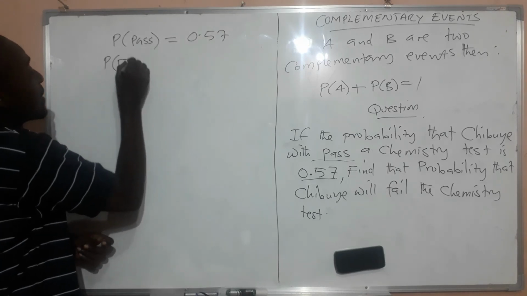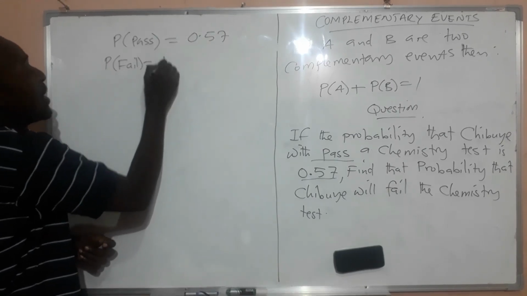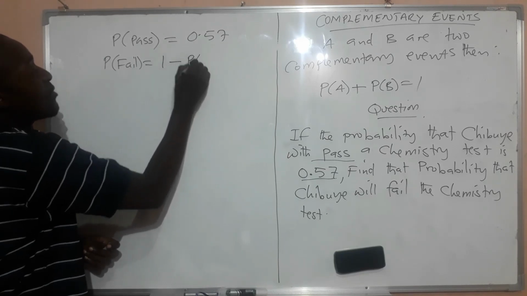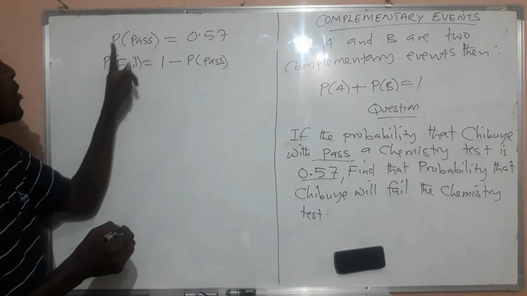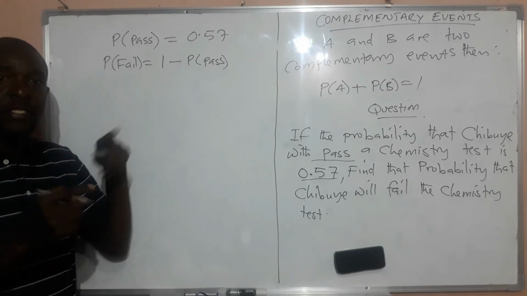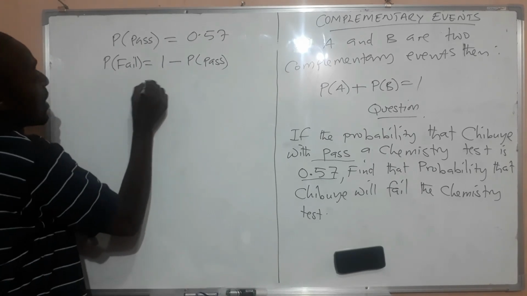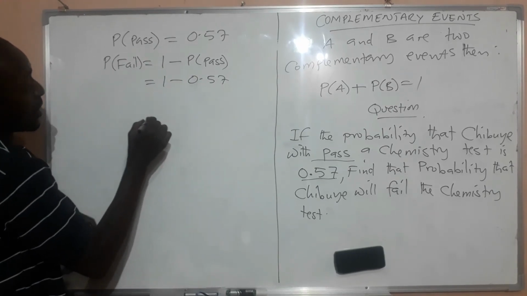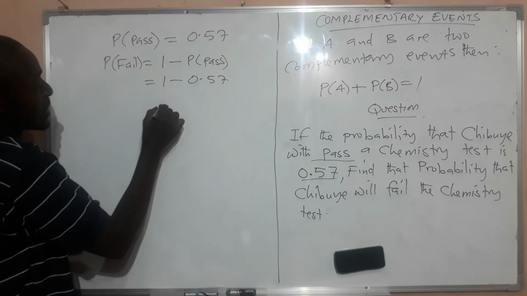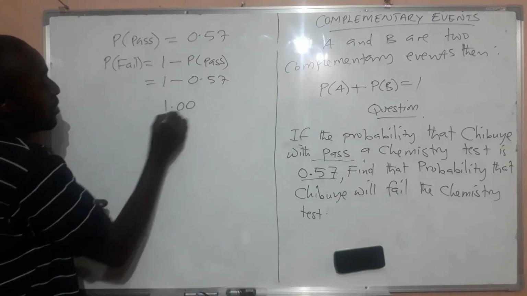So the probability of failing is equal to 1 minus the probability of passing. Since you are given the one for passing, for you to get the probability for failing, just subtract it from 1. So you are going to have 1 minus 0.57. Okay? And we are going to have it as 1.00 minus